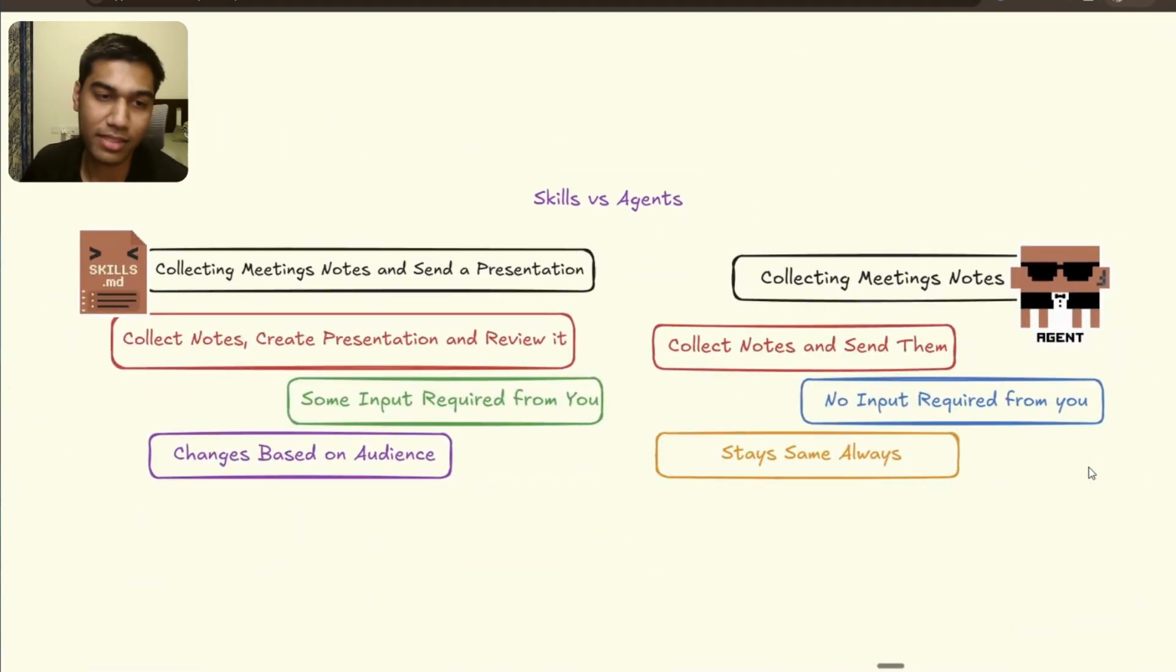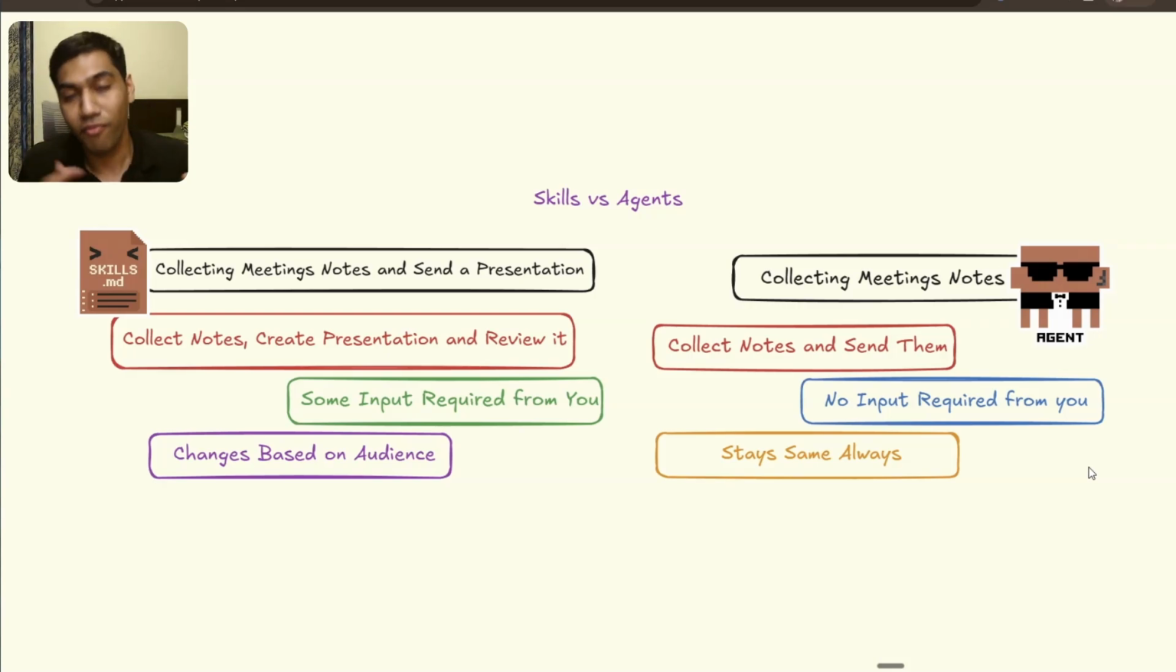And here is a quick example to show this side by side. On the left hand side, you see that there is input required from you, there is information required from you, and there is information that keeps changing, and skills are perfect for that. But when you look at agents, this is something that stays the same, can run independently, and does not need incremental input from you all the time. What does that mean? That you can keep updating the agent, but if it needs to run independently, it should have minimum input from you so that it can keep doing its job. Or it should be able to collect input from somewhere outside.